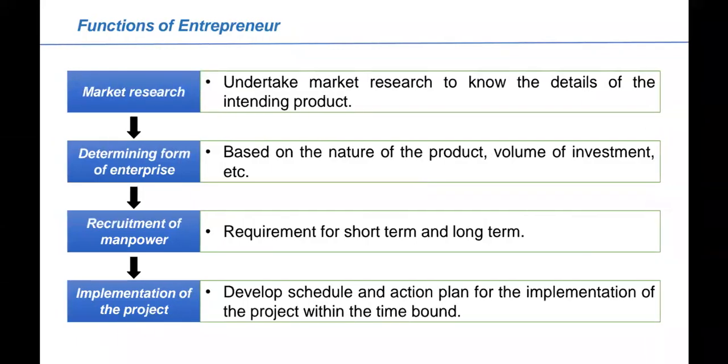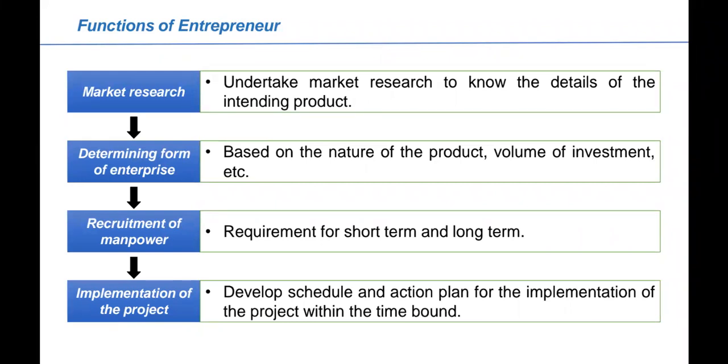Then comes market research. He undertakes market research to know the details of the intended product, right? What kind of market is that? What kind of people are demanding those products that need to be manufactured and produced by the entrepreneur? By doing the market research, he will come to know the intended product in the market, and those things will be produced in more and more numbers.